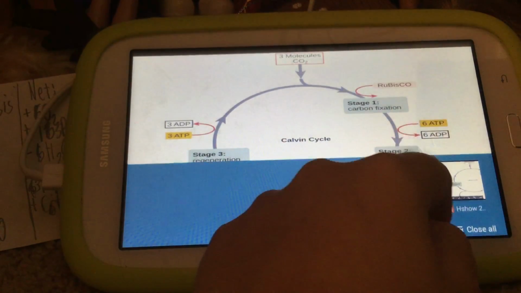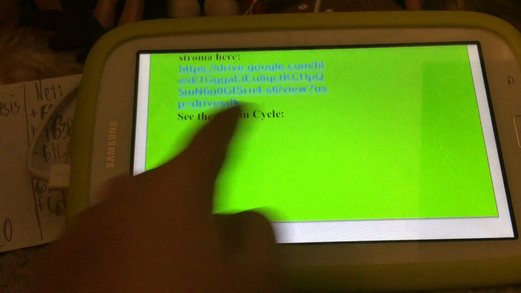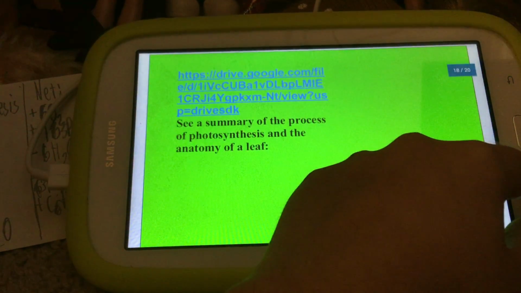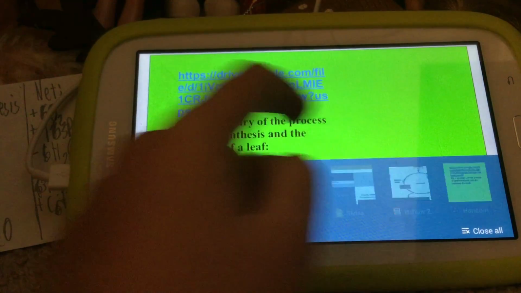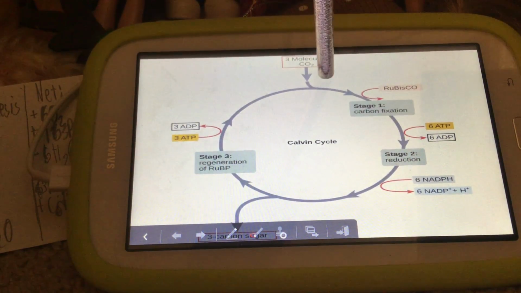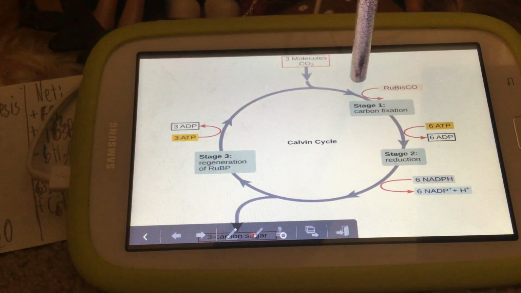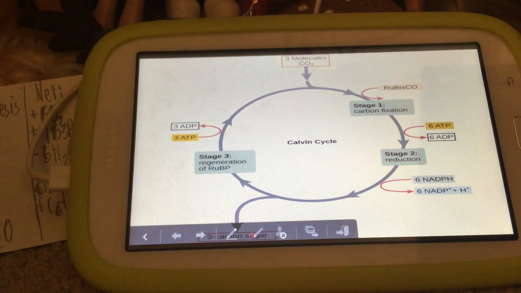Now we are going back to the Calvin cycle. This is almost the last image in the whole slideshow. So what is the Calvin cycle? We have 3 molecules of CO2, and there's carbon fixation, and there's an enzyme called rubisco that generates a molecule called RuBP.